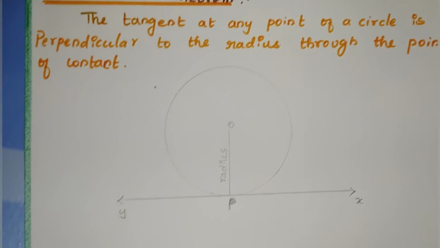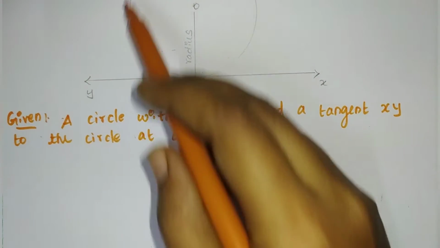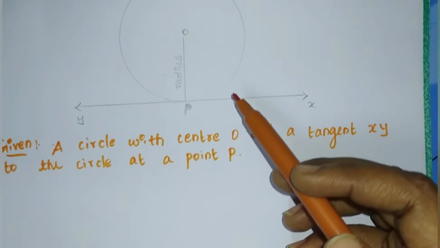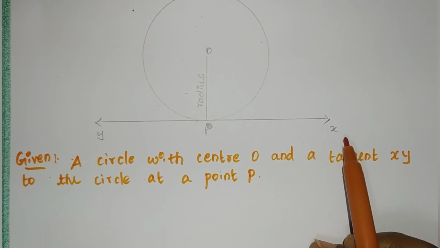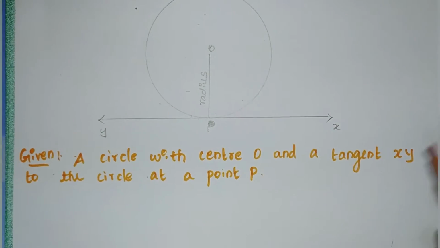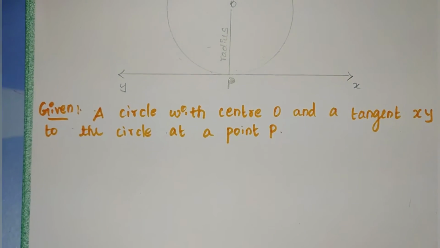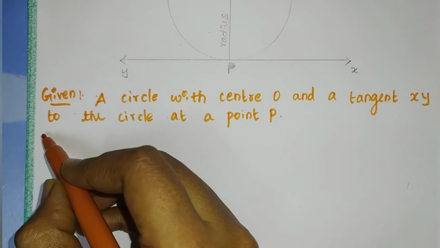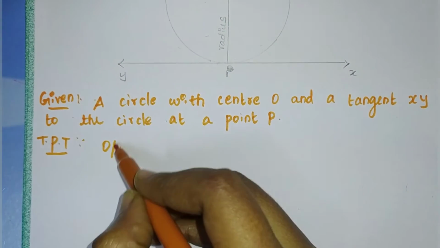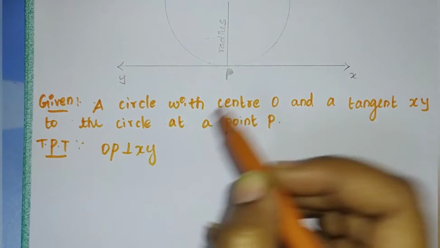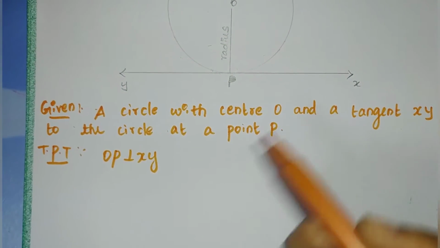Okay. Now, first what do we have to write? Given: a circle with center O, and a tangent XY to the circle at a point P. Next, what do we have to prove? To prove that OP is perpendicular to XY. We have to prove that.